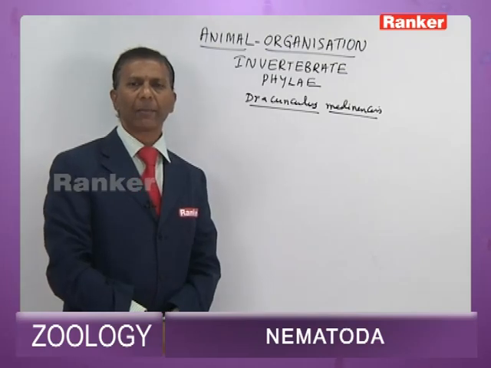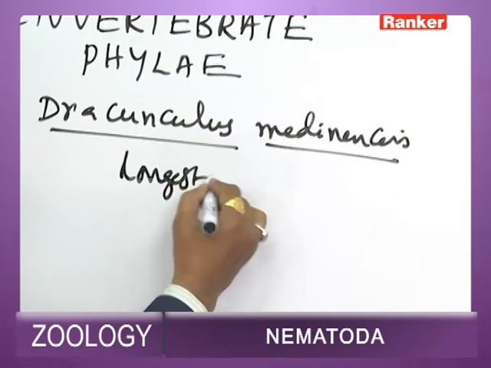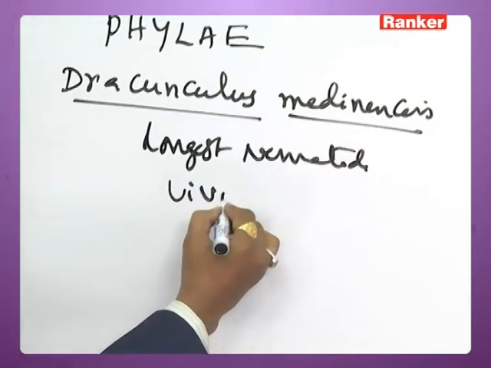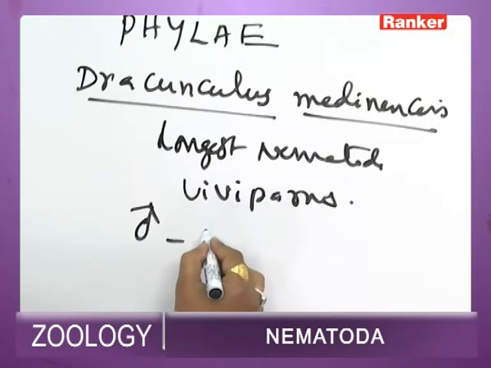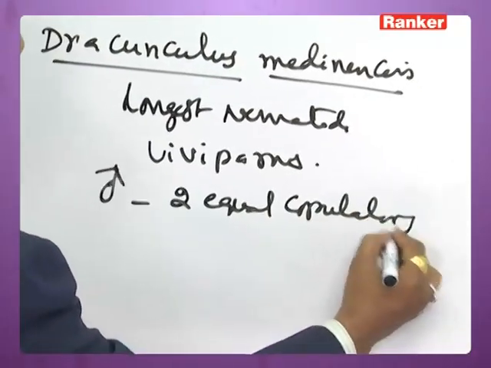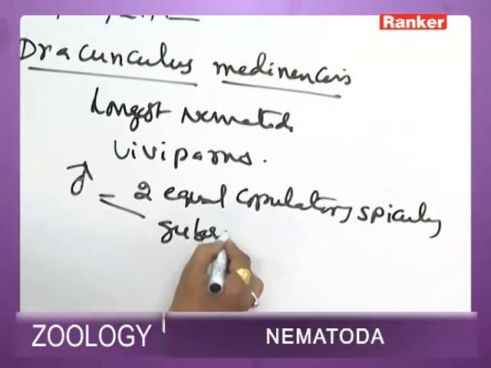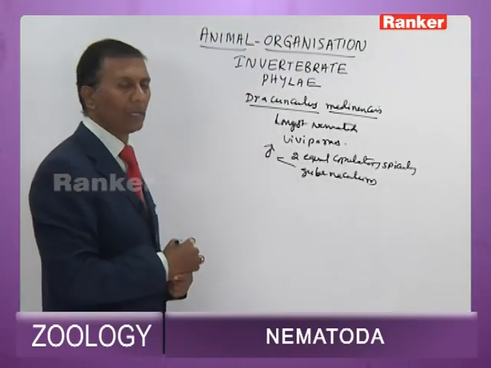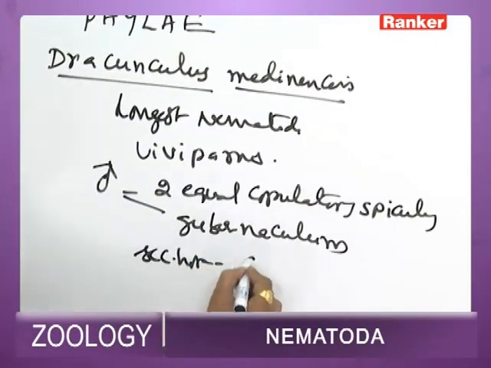Dracunculus medinensis is another parasite. It is the longest nematode. It is a viviparous nematode. Male has a pair of equal copulatory spicules and a gubernaculum. The primary host is human being and the secondary host is Cyclops.